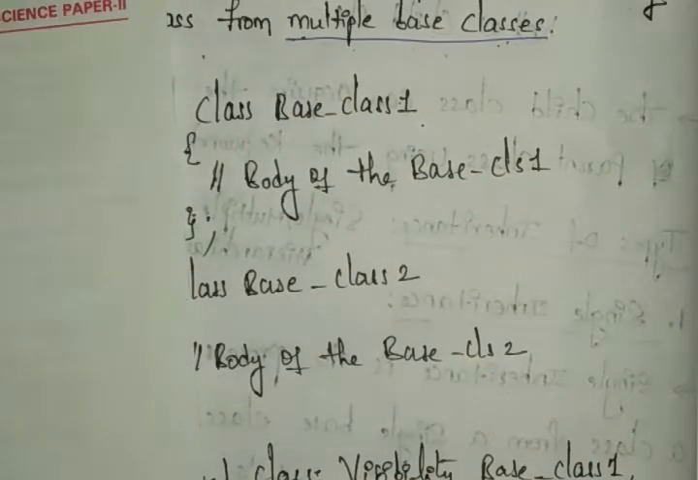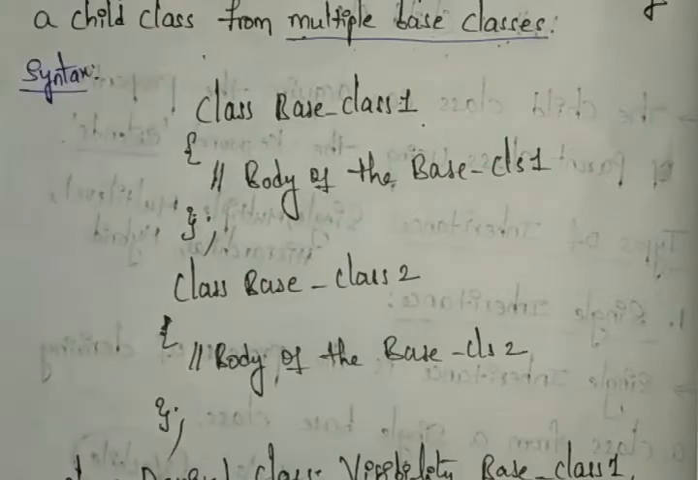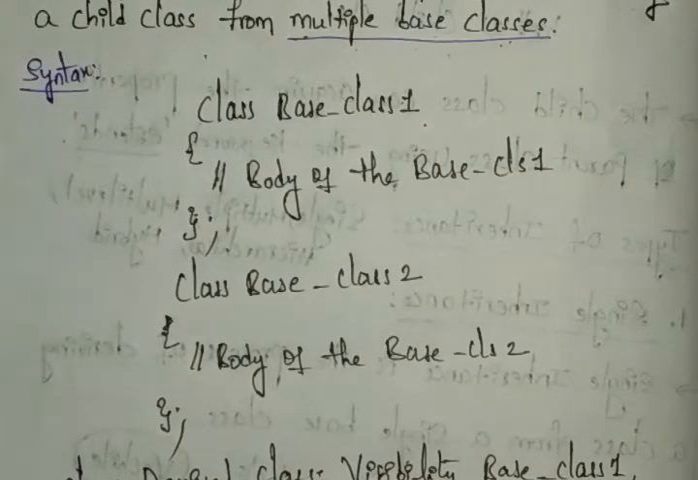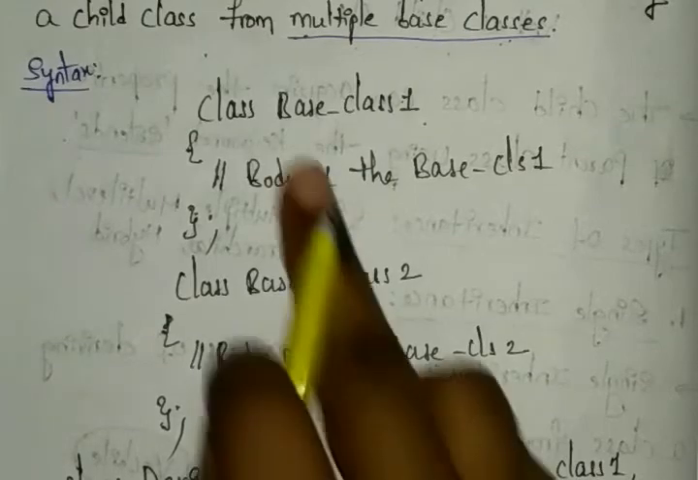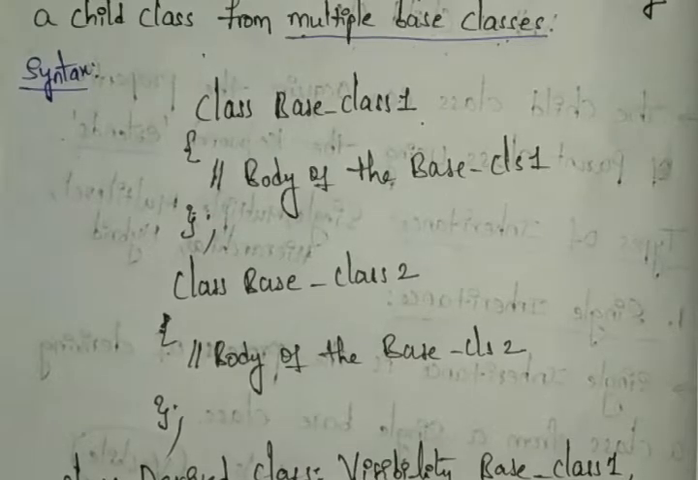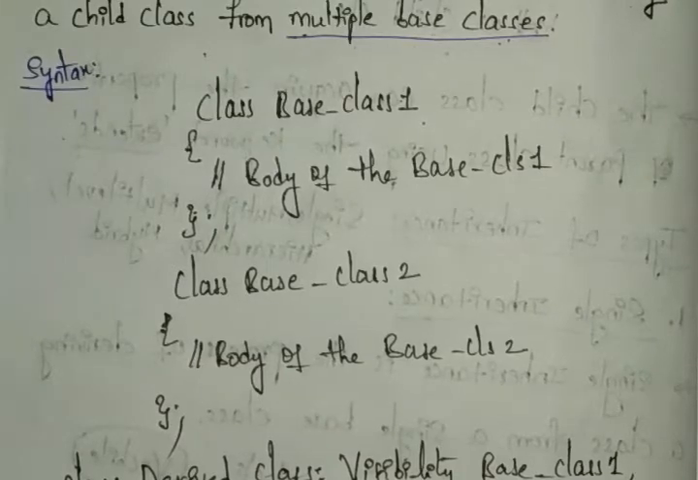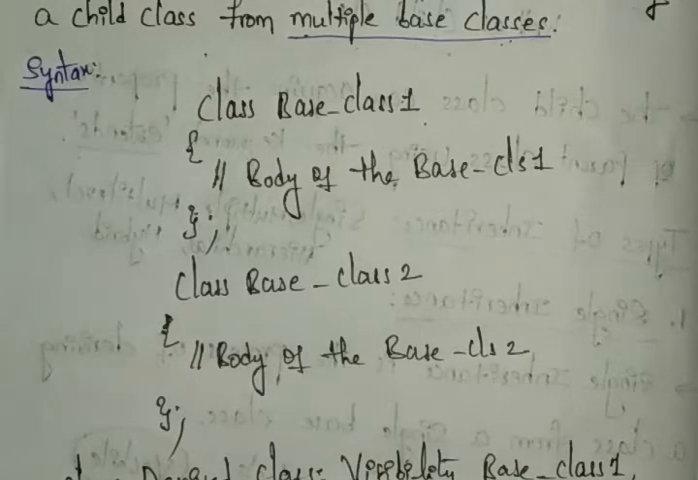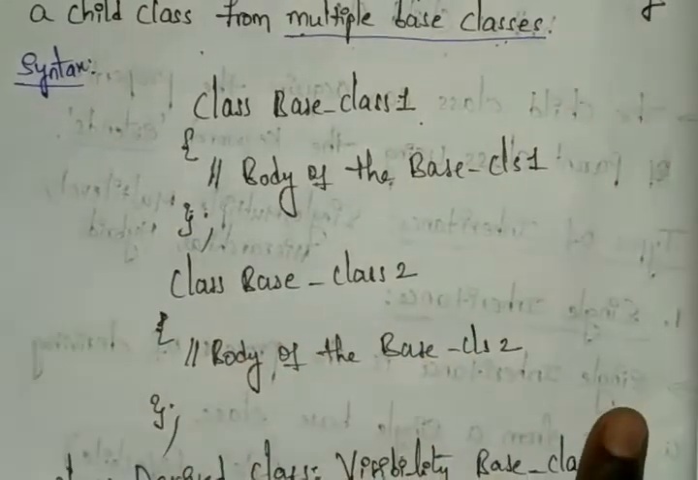Just observe here, base class 1 is our parent class now, and base class 2 is also our parent class. So how can we identify? For example, first we need to see the flow chart for this. After that, we can discuss this syntax.